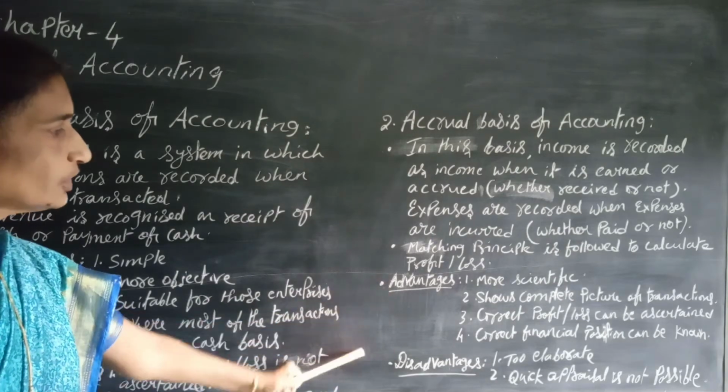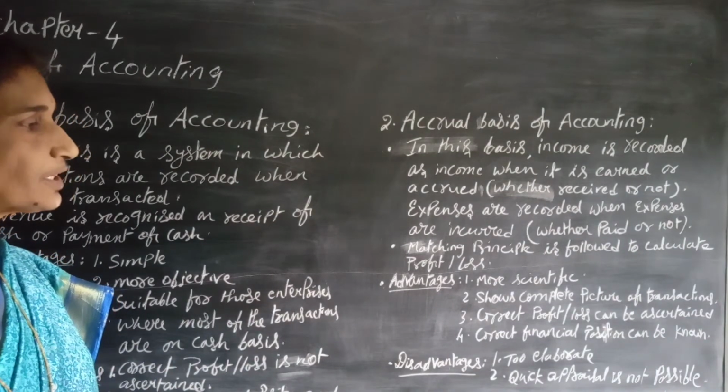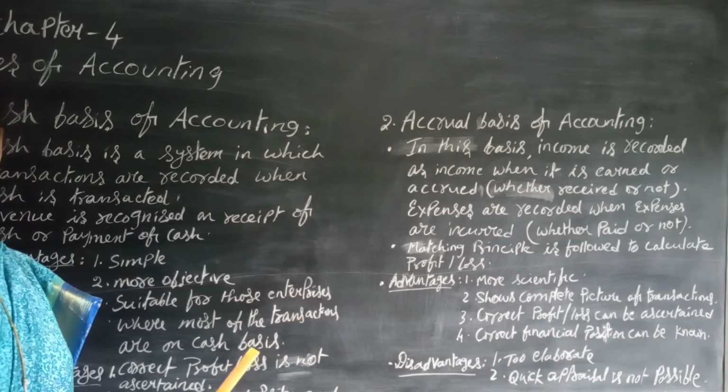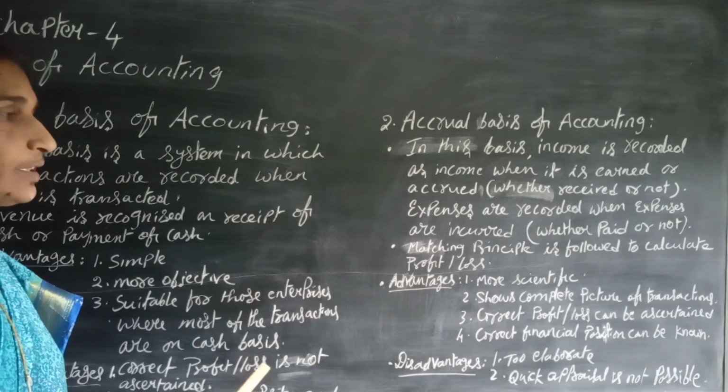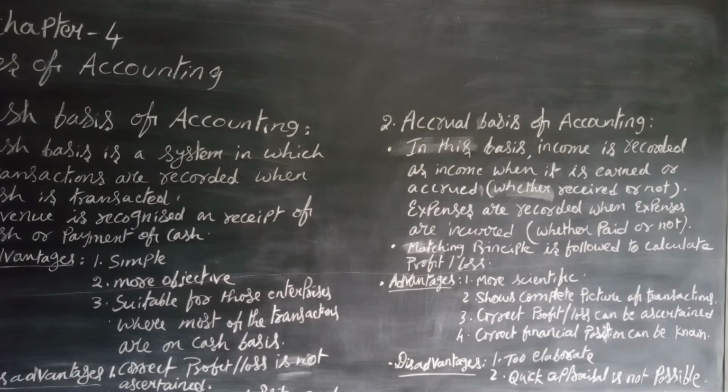What are the advantages of this system? It is more scientific and systematic, and it shows a complete picture of transactions. Each and every transaction, fuller disclosure is possible, correct profit and loss can be ascertained, and the correct financial position can be known. These are the advantages. Of course, disadvantages: too elaborate, meaning too lengthy a process. All the adjustments are to be made for outstandings, accrued, unearned, etc. And quick appraisal is not possible, meaning quick decisions cannot be made.